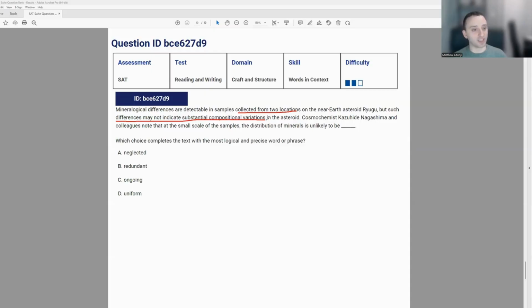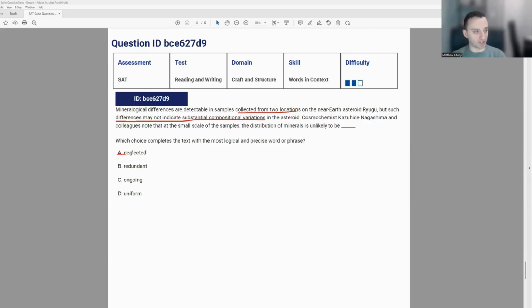Because you only pick from these two spots, that's not enough to tell the full compositional variations in the asteroid. So what they're trying to say here is that it's unlikely to be the same or consistent throughout. So let's find where that best means that.